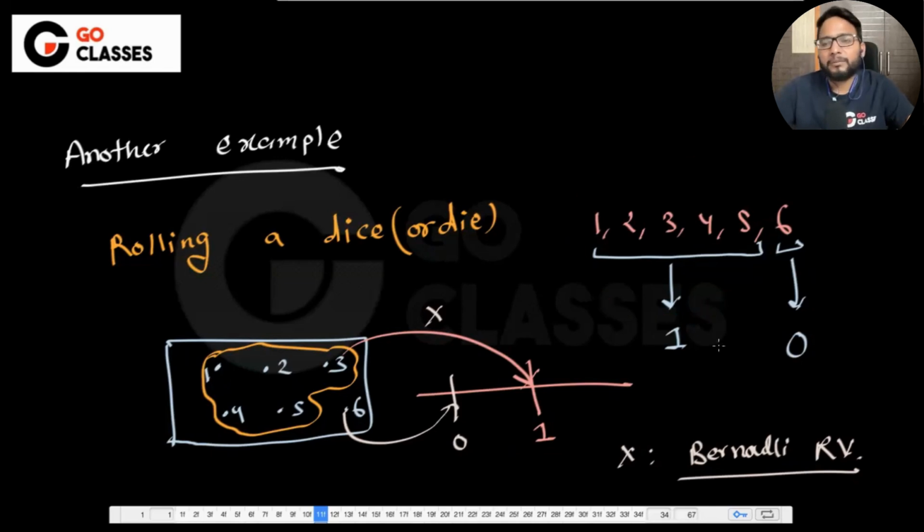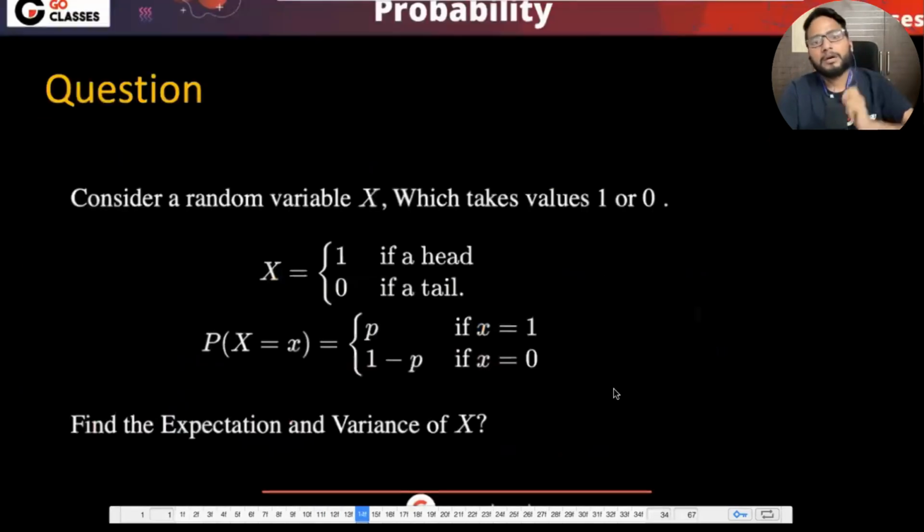If I can divide my sample space in just two parts, where some of the outcomes are leading to success and some of the outcomes are leading to failure, then we can make use of a Bernoulli random variable. I hope that is fine to everyone. Cool. Should we continue, or is there any doubt here? Maybe we can see one question, and then we will come back if you have any doubt.